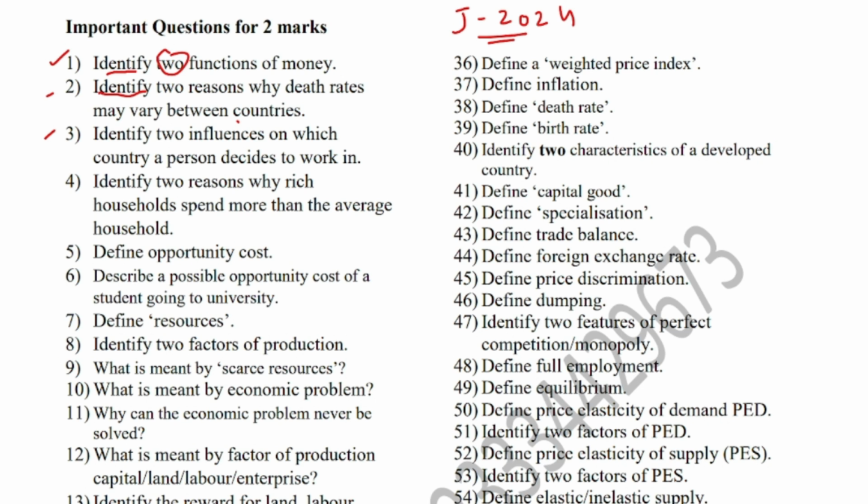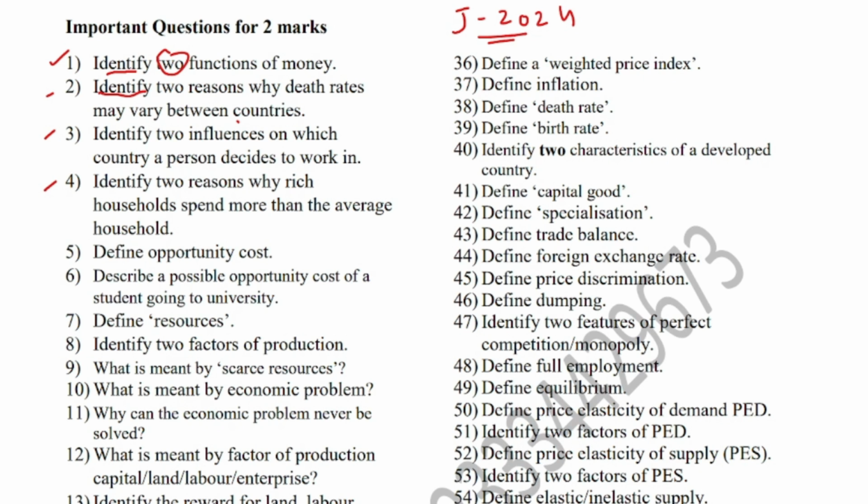Question number 3 is identify 2 influences on which country a person decides to work in. People generally decide to work in a country that has greater safety, job security, better infrastructure, better educational facilities, and better medical facilities. These are different things that generally affect people to work in a certain country, so you can identify any 2 of them.